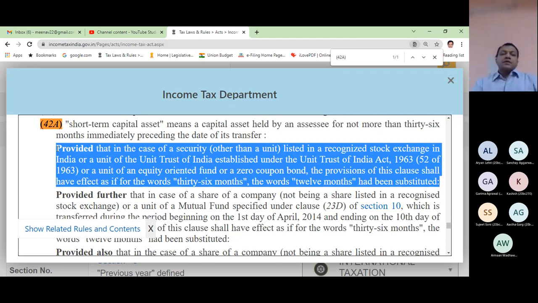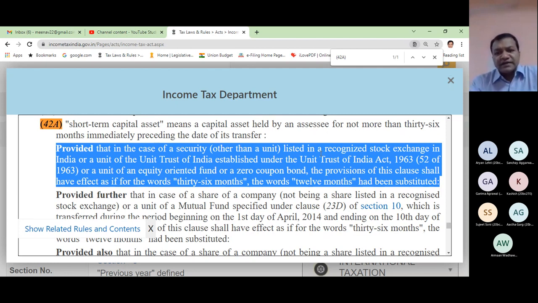Read it carefully. Provided that in the case of a security other than a unit listed in a recognized stock exchange in India, or a unit of the Unit Trust of India established under the Unit Trust of India Act 1963, 52 of 1963. These are the act numbers. In 1963, this Unit Trust of India Act had the number 52.